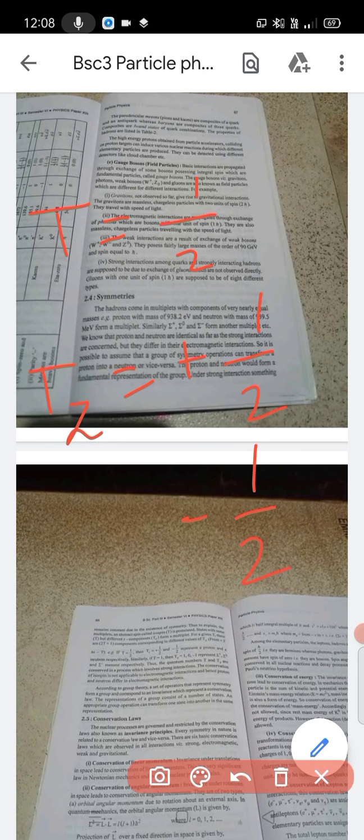For example, if capital T is equal to 1 by 2, then Tz is equal to plus 1 by 2 and minus 1 by 2, which represent a proton and a neutron respectively.